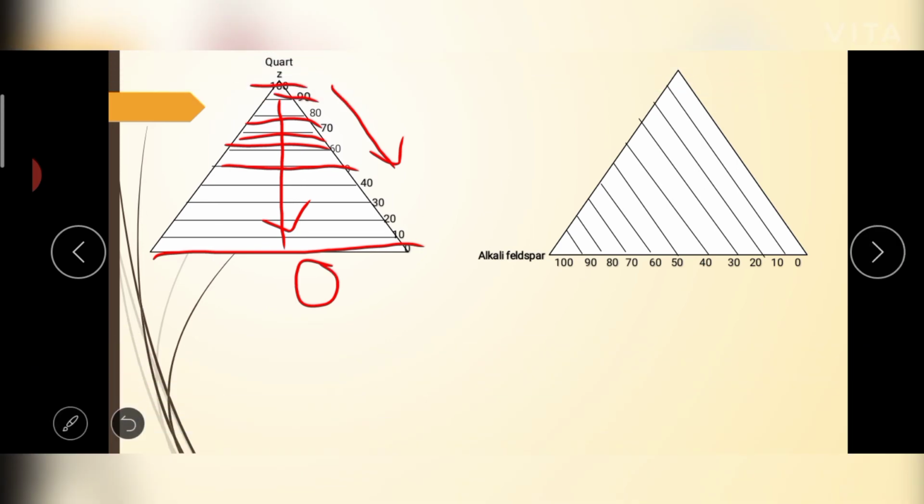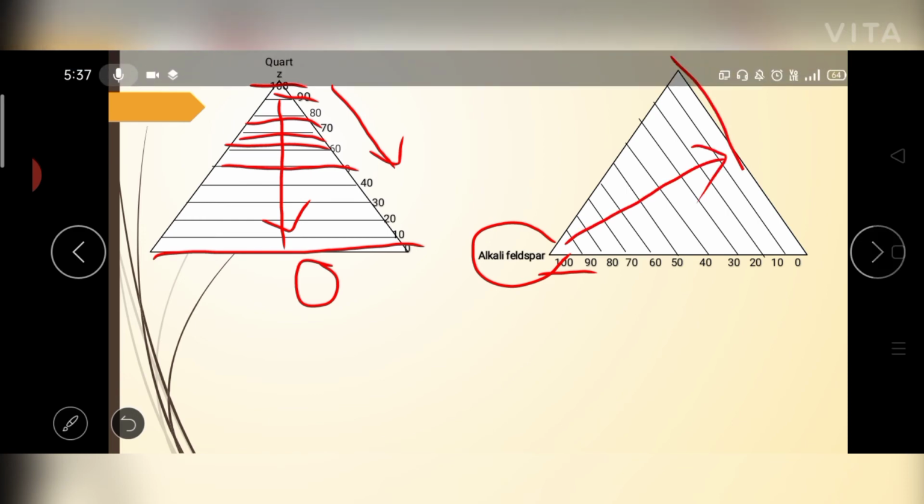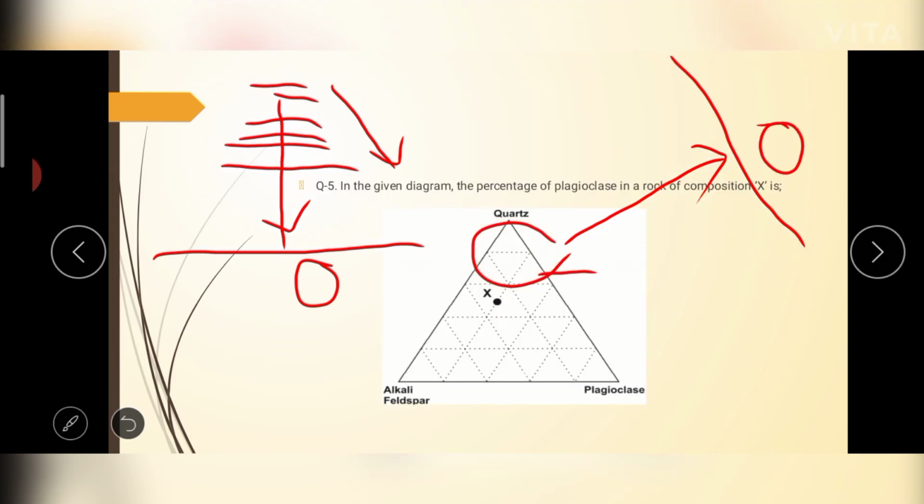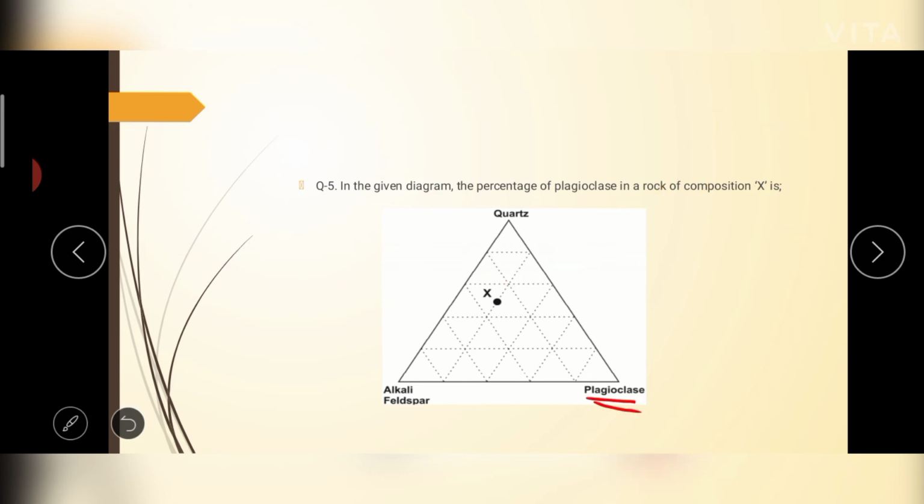So here at this point is alkali feldspar. So here alkali feldspar will be 100, and in this direction it will decrease, and in this line the alkali feldspar will be 0. Here is plagioclase, and when we calculate from this to this, the concentration will decrease towards this line. At this line the concentration will become 0, and here the plagioclase is 100%.